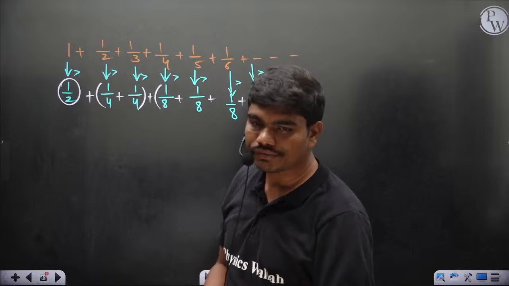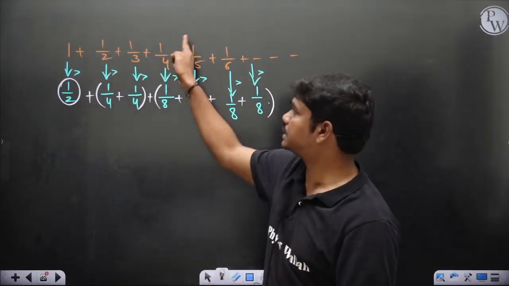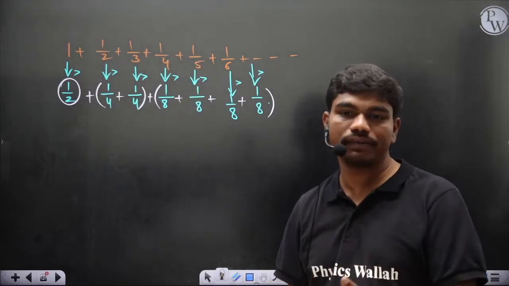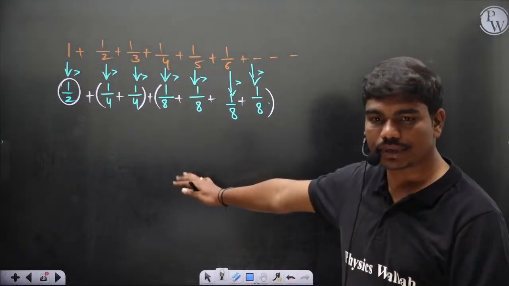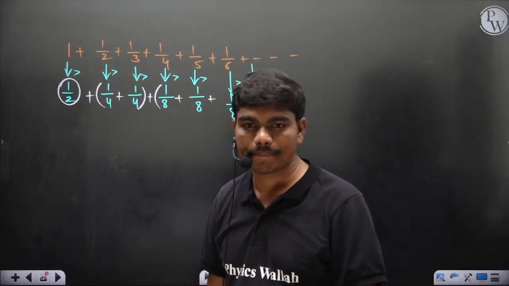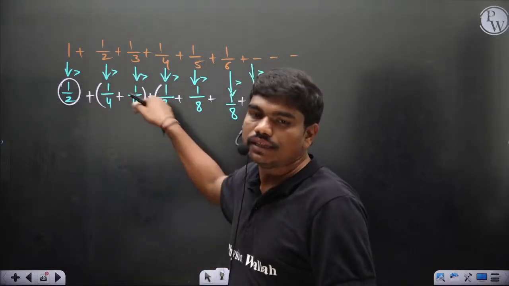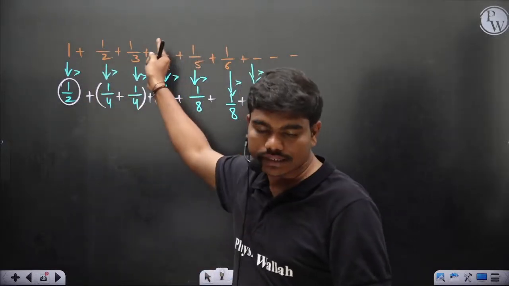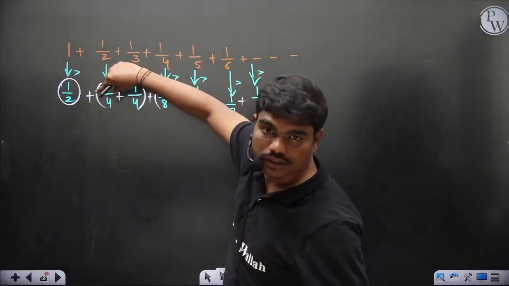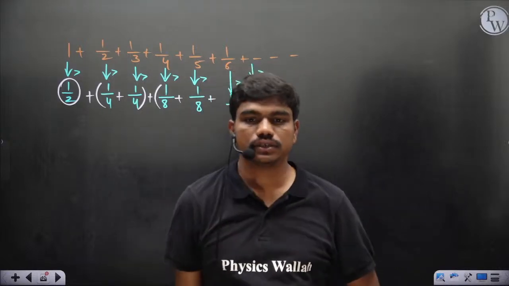Clear? If this series itself is diverging and here every term is greater than the corresponding term, so this series will also diverge definitely. You can also show it in a simple way using the integral test, but this is the simplest technique to show that this series diverges. Understood? If the summation of all these terms itself is diverging, then this series will definitely diverge, correct? Because 1 is greater than half. This combination is greater than that combination. So each and every term is bigger. That's how you find out.